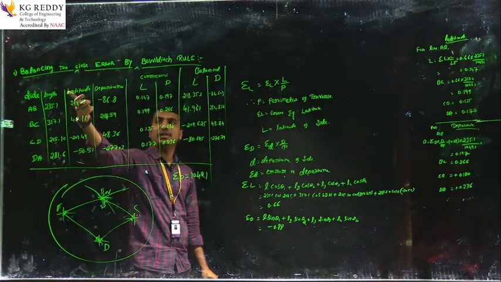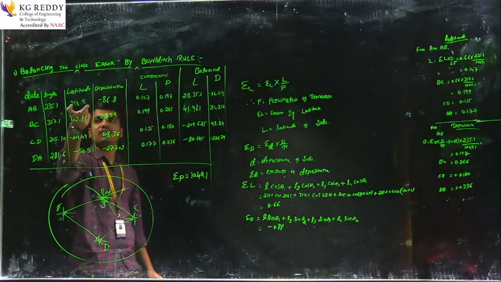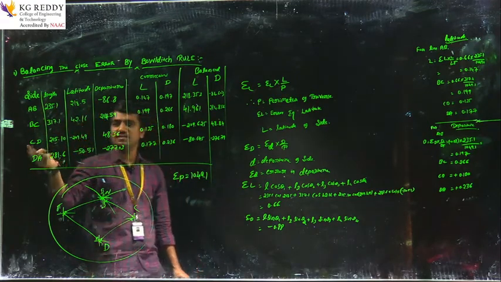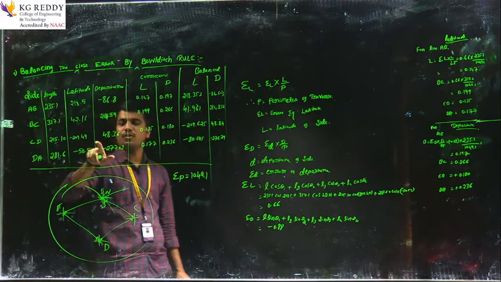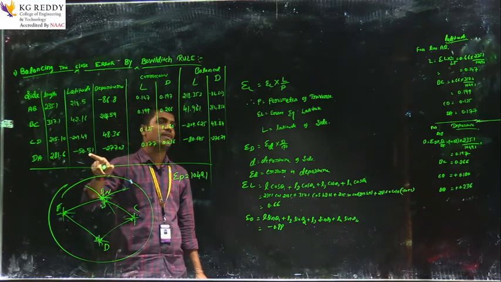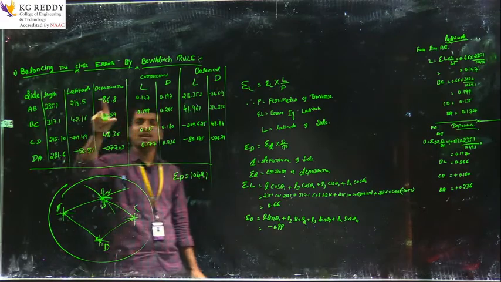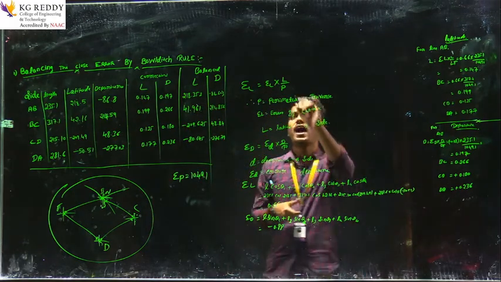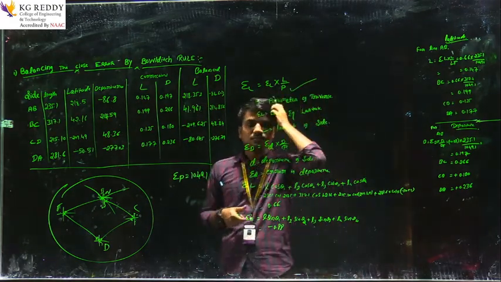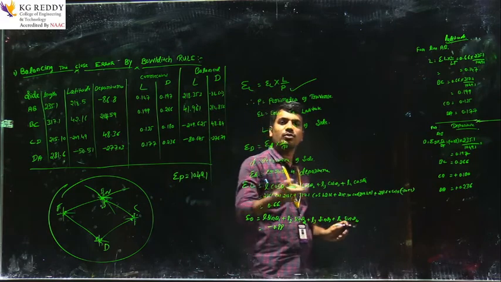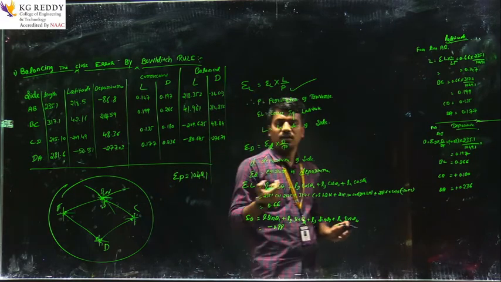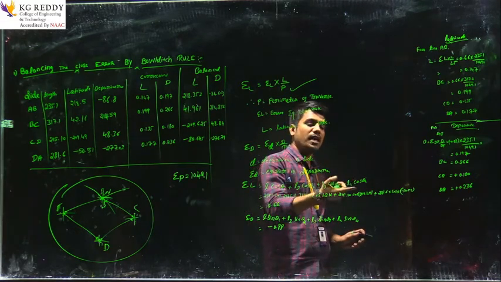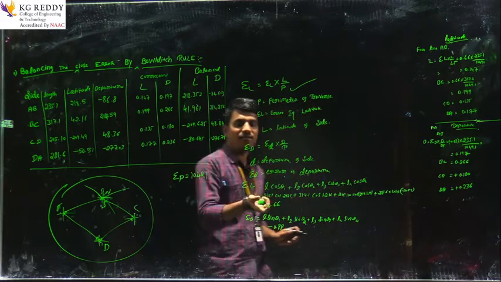Then next, latitude and departure are already given. What is the latitude of AB? 218.5, BC 42.16, CD negative 29.49 and DA minus 50.51. These are the given latitudes and departures. Now you should calculate sigma L, sigma D and the perimeter of the traverse. First step: sigma L is equal to 0. What is the sigma L formula? L1 cos theta 1 plus L2 cos theta 2 plus L3 cos theta 3 plus L4 cos theta 4. So put the values in this formula.